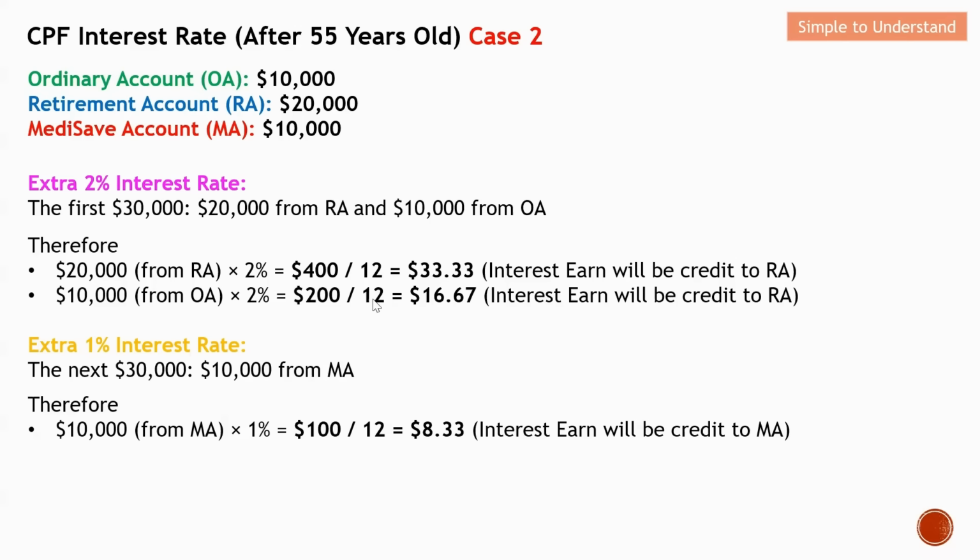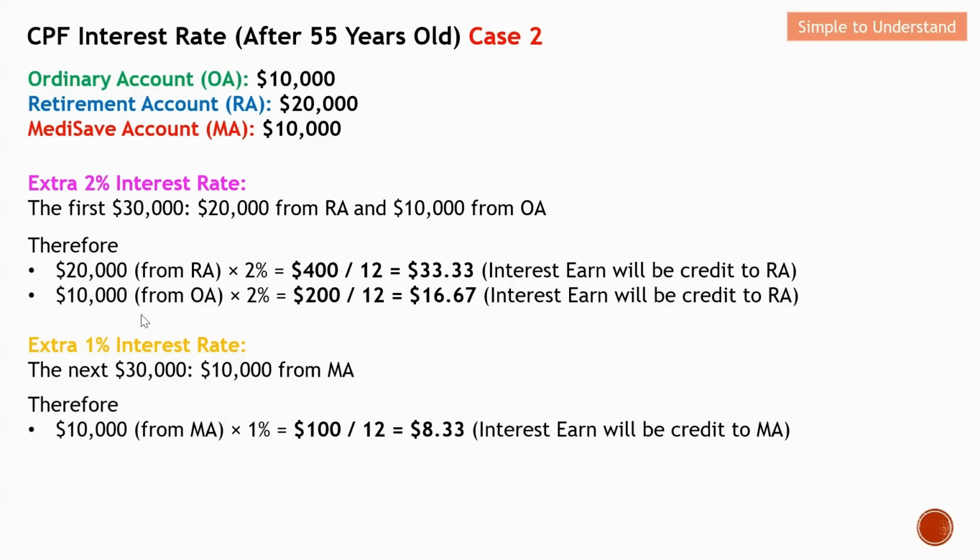But again, like I emphasize, this is for money. Since CPF computes the interest on a monthly basis, this will give 16.67 earned from the OA account. Although it is actually from the OA account, from here you can see that the additional interest won't be credited to the OA account. Instead, the interest that you earn, 16.67, will be credited to the RA account.